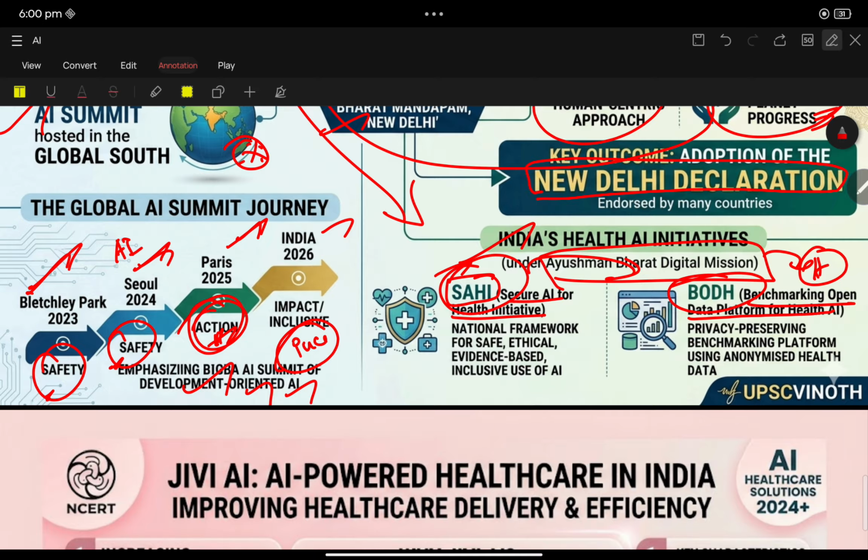SAHI provides a national network for safe, ethical, evidence-based, inclusive use of AI in the medical sector. BOARD is a privacy-preserving benchmark platform for using anonymous health data. This is very much important.